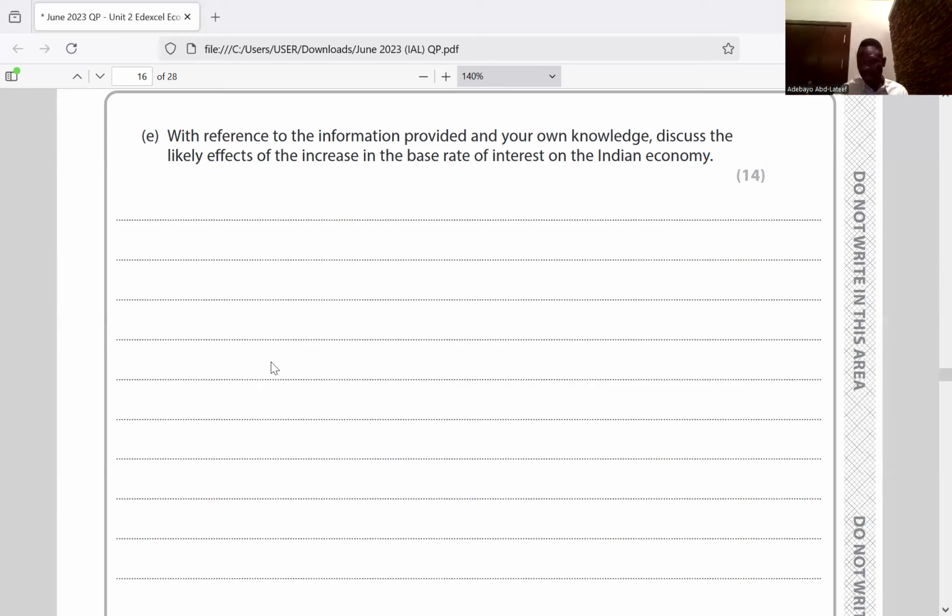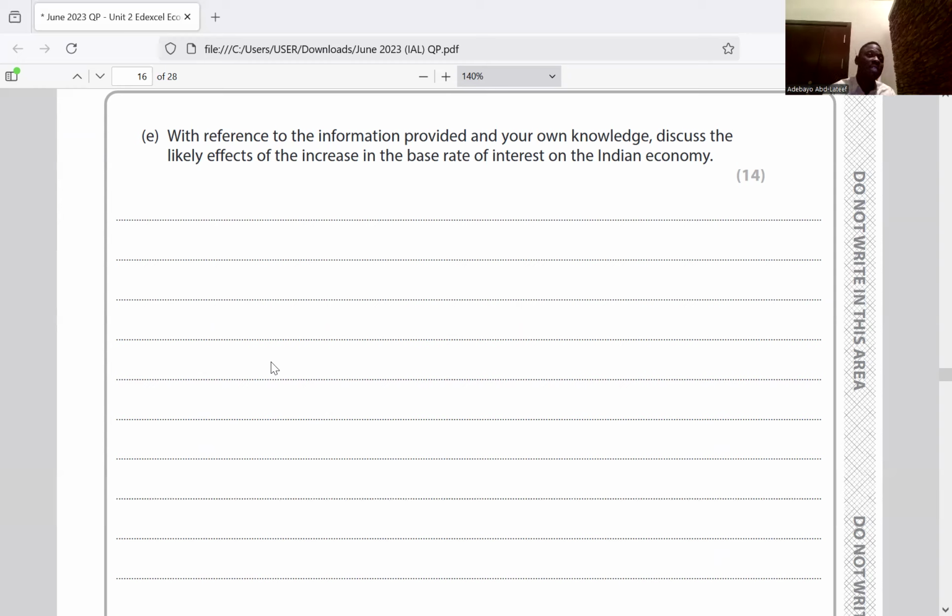So you could actually say the base rate of interest is a policy instrument, which is monetary policy. The Indian Central Bank raised the base rate of interest by 0.5% in June 2022, as in the figure. So an increase in the base rate of interest may result in the following. One, it will result in an increase in saving, which may in turn reduce aggregate demand.